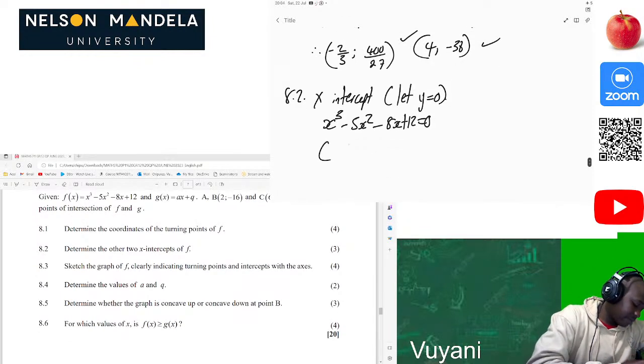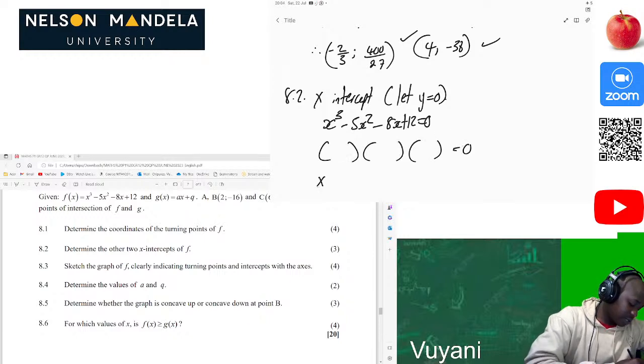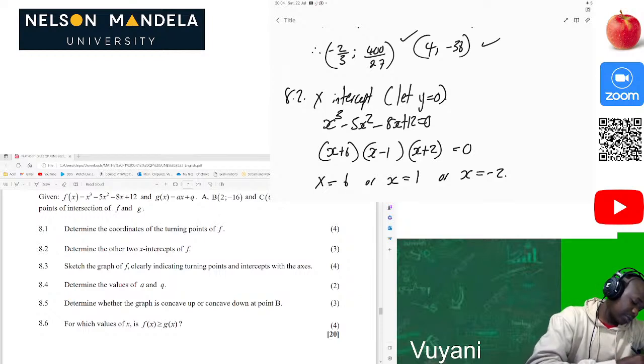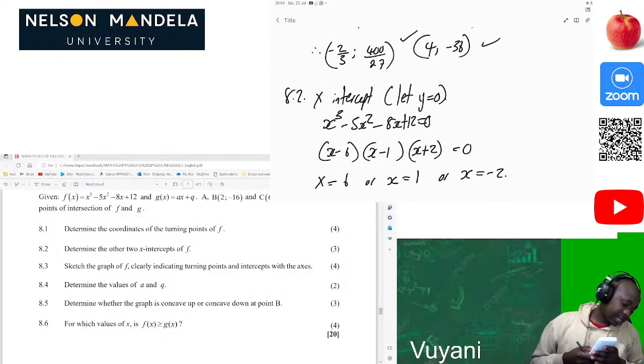So I'm having 3 x-intercepts here. x is equal to 6, or x is equal to 1, or x is equal to -2. Of course the factors will be x minus 6, x minus 1, and x plus 2. This is how you find it.